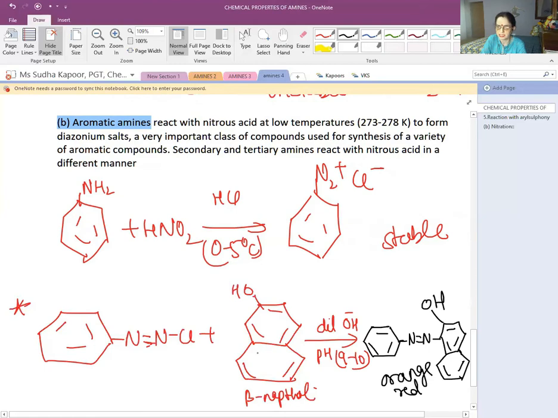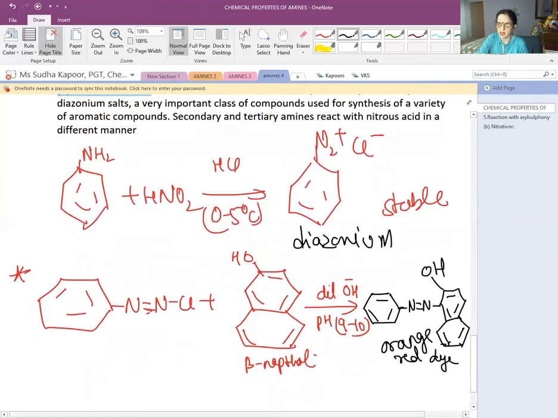So dear student, this test can be used to detect the presence of aniline. If the aromatic amine aniline is present, then first of all, using HNO2 and HCl, it will be converted into benzene diazonium halide, and this on treatment with beta-naphthol gives the orange-red colored dye. So the formation of this dye proves that aniline is present in that compound, that is, it is the aromatic amine. This test is very helpful for distinguishing aniline from other compounds. It is also known as the azo dye test.